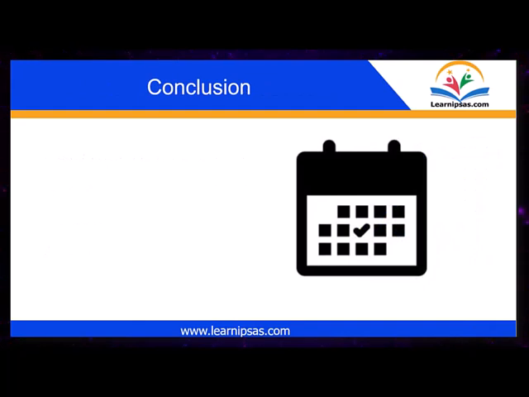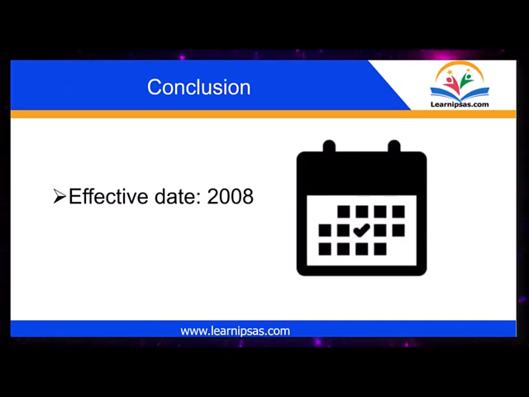We conclude. IPSAS 14 is effective for annual financial statements covering periods beginning on or after 1st January 2008, with earlier application encouraged. It supersedes the previous version of IPSAS 14 issued in December 2001. IPSAS 14 ensures that public sector financial statements provide a true and fair view. We normally say true and fair view.